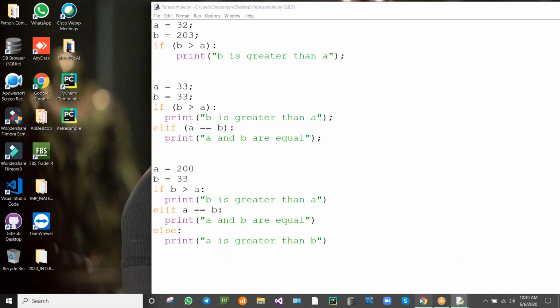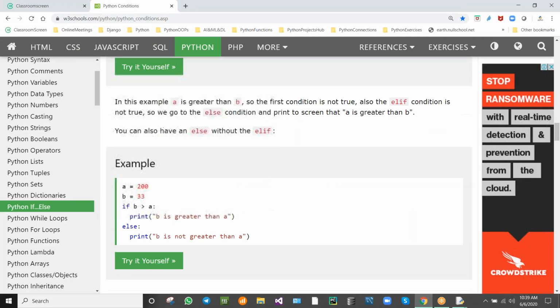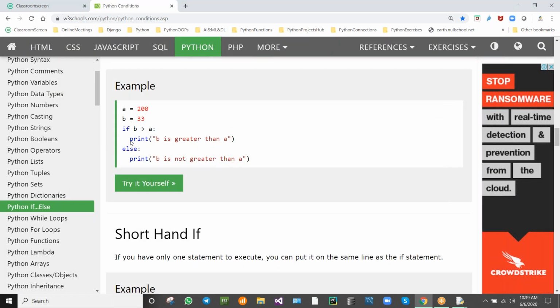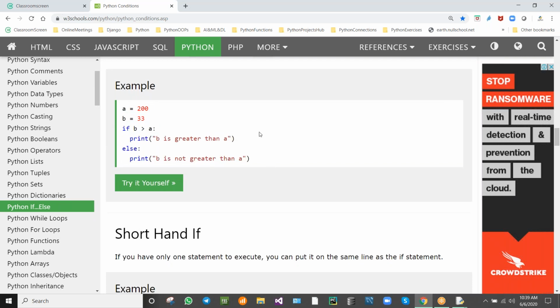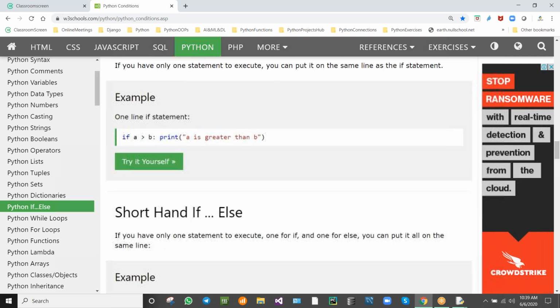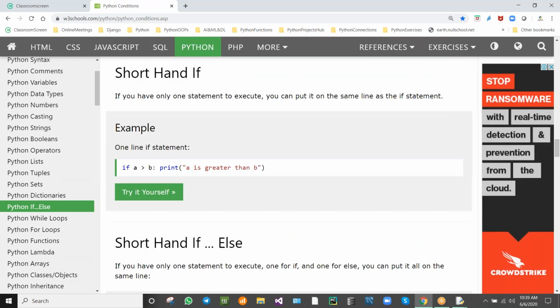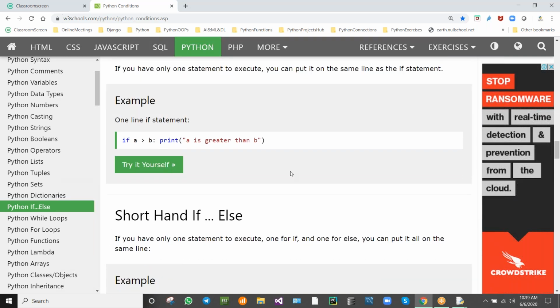Now, next we are moving to the else, only if else. We are not using the else if, we will be using the if else. We can see the program like this. So next, moving to the shorthand if. We can write the whole program in one line like this.